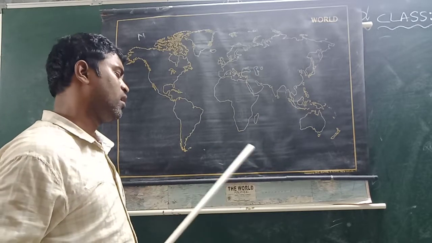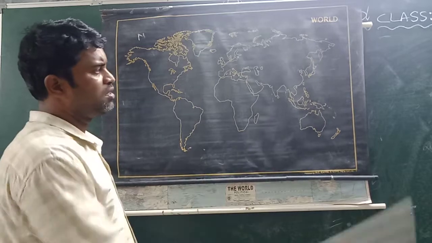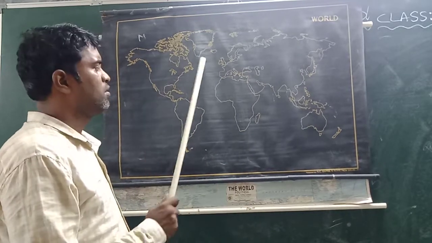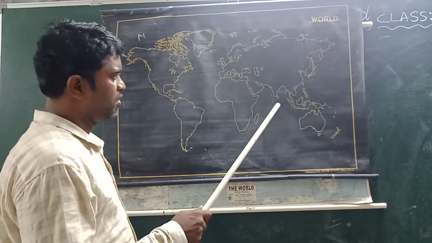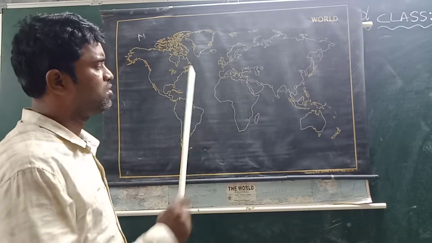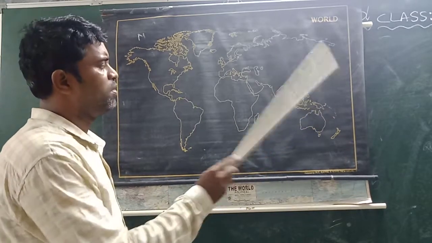Along with that, the Southern Ocean or Antarctic Ocean is also present here. Clear? These are the oceans: Pacific Ocean, Atlantic Ocean, Indian Ocean, Arctic Ocean, and Southern Ocean or Antarctic Ocean. So these are the 7 major continents and at the same time 5 major oceans.